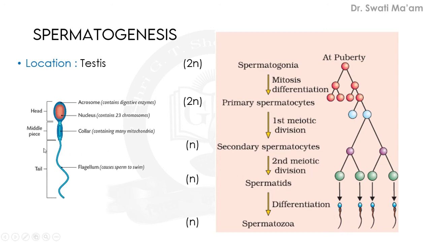Now this is the enlarged view of this sperm. We will study it in detail afterwards, but just have a look at how they look. Actually, it is comprising of 3 portions. This is the round head portion, then the middle portion, and lastly this tail is helpful in the movement of sperm, because sperm will travel into the female genital tract and then fertilize the ovum there in the female's body. So up to that they require movement, and the tail will be helpful in movement to travel up to their goal.